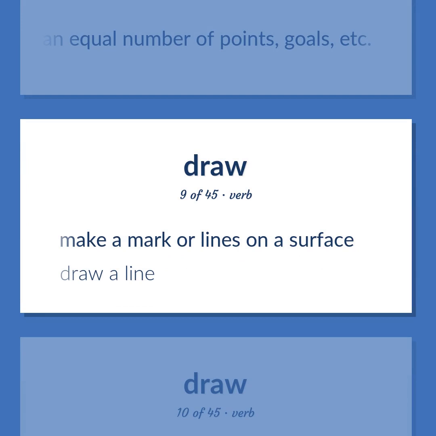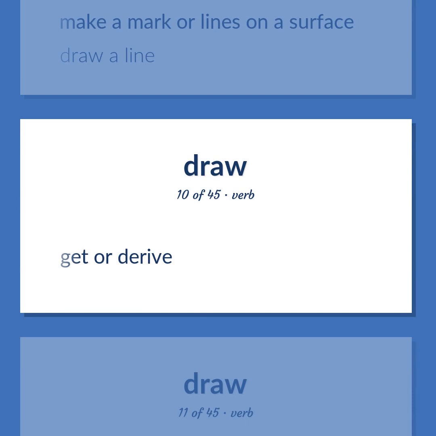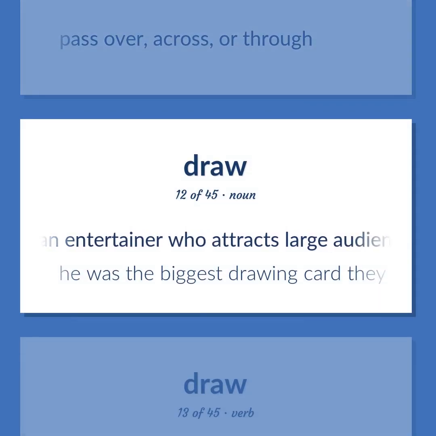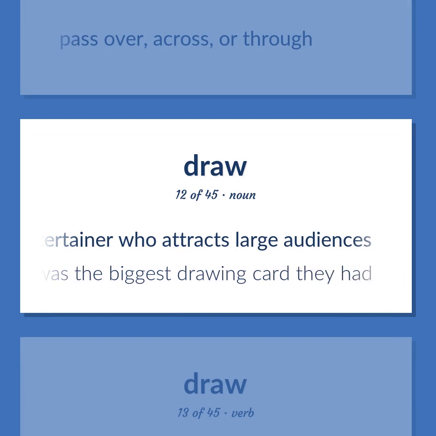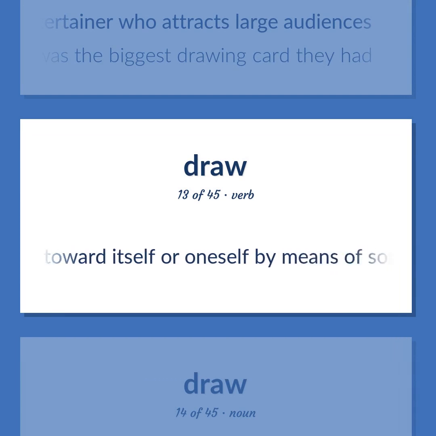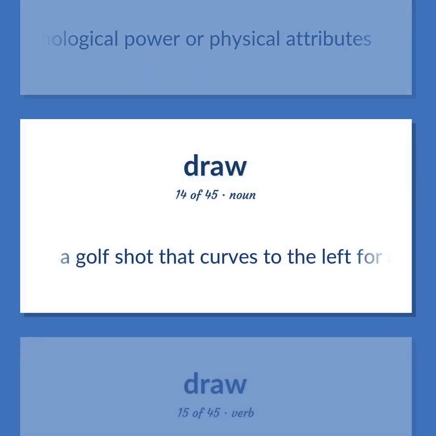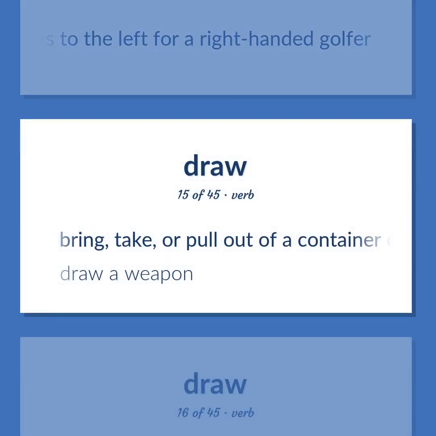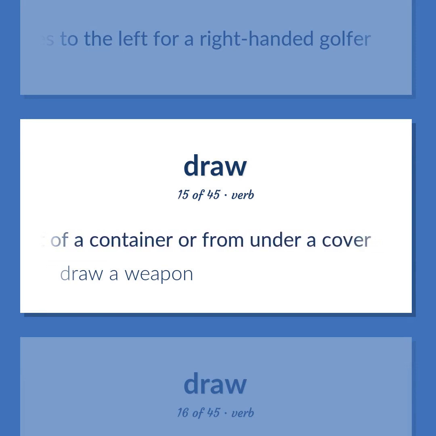Make a mark or lines on a surface. Draw a line. Get or derive. Pass over, across, or through. An entertainer who attracts large audiences. He was the biggest drawing card they had. Direct toward itself or oneself by means of some psychological power or physical attributes. A golf shot that curves to the left for a right-handed golfer. Bring, take, or pull out of a container or from under a cover. Draw a weapon.